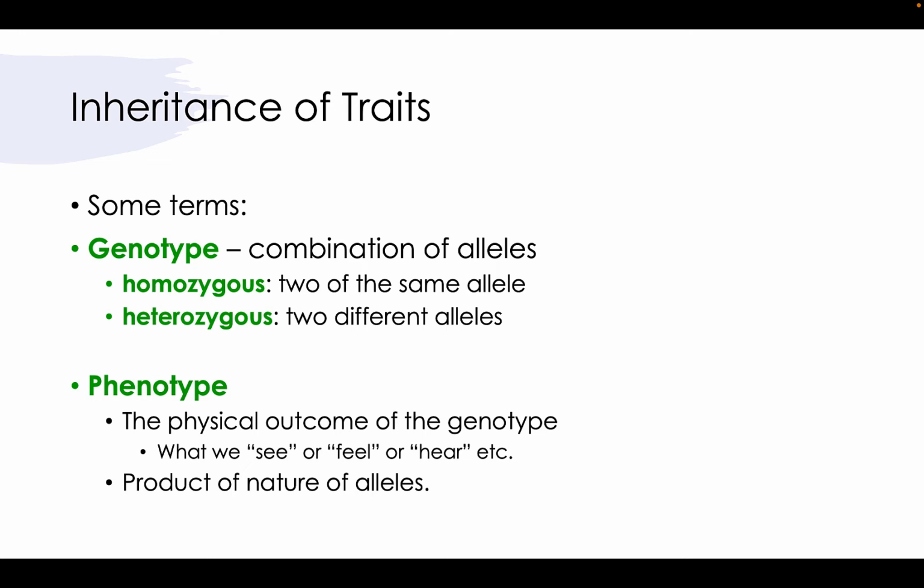Phenotype is the physical outcome of the genotype. So it's a product of the nature of these alleles. It's what we physically can see or feel or hear, such as rough skin, blue eyes, someone's deeper or higher voice, someone's really nice sounding voice for vocals, whatever you can actually tangibly look at or see or feel, right? We're not looking at DNA, so that's why it's called the genotype.